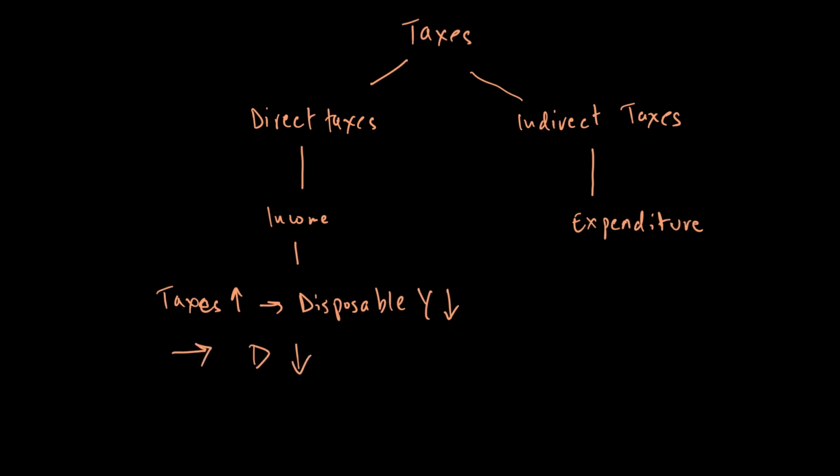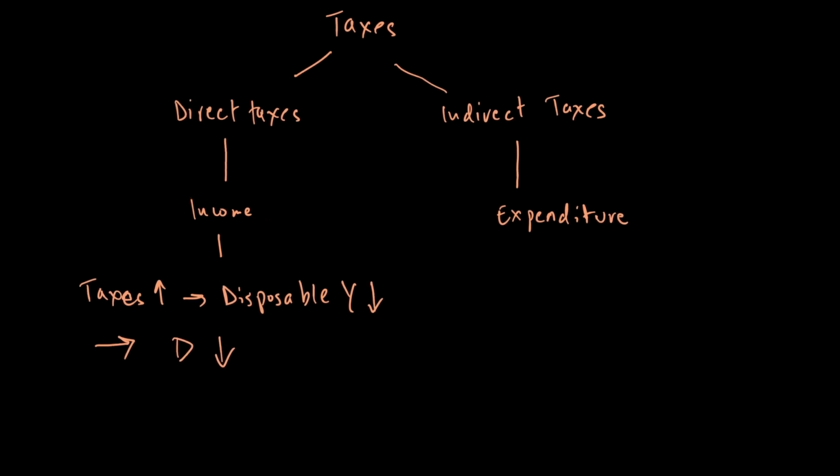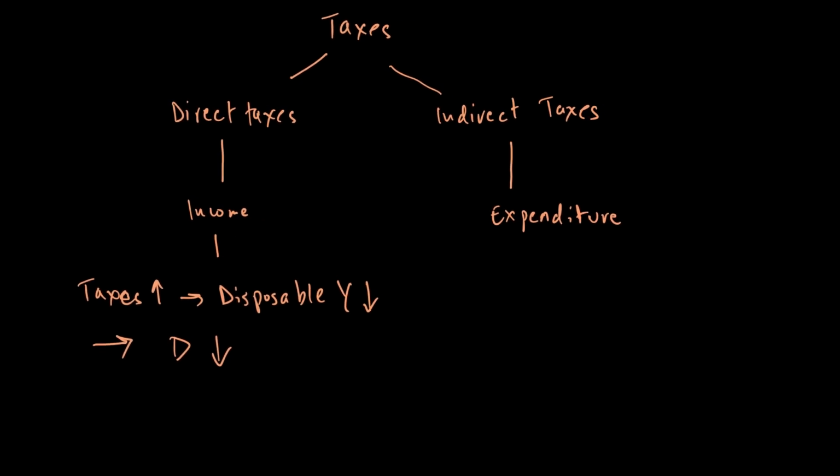So direct taxes are basically those taxes that can affect our demand for goods and services, because they affect our income, they make our demand for normal goods go down. Normal goods are those goods where, when income goes down, the demand goes down.